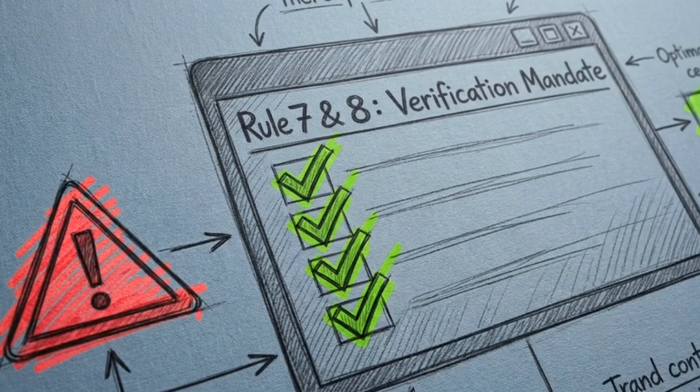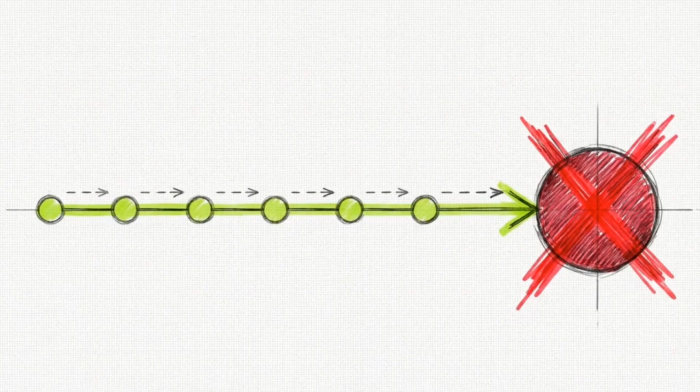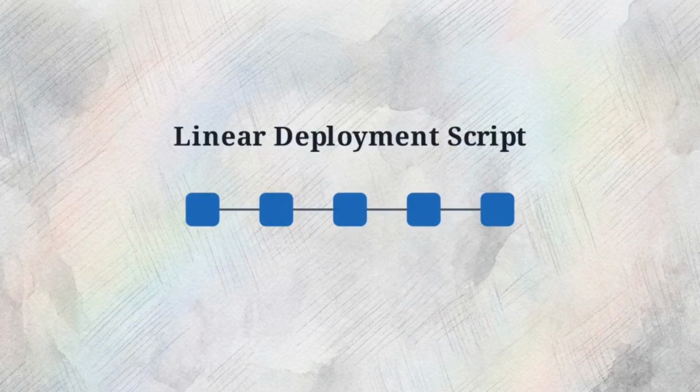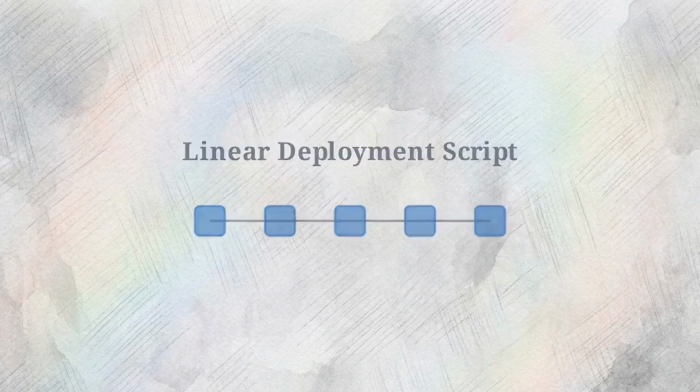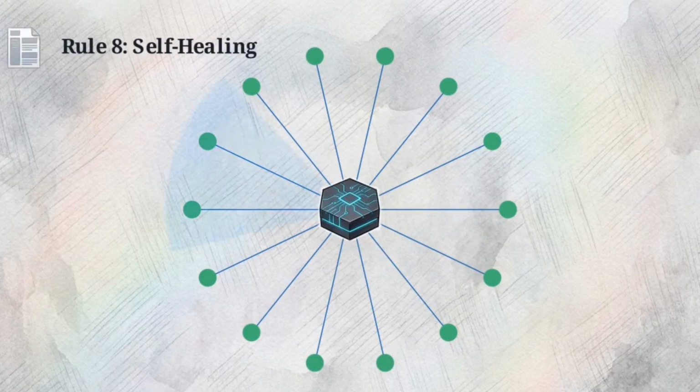The rigorous verification mandates in Rules 7 and 8 detail how the agent must test and maintain this complex system. Traditional continuous integration pipelines operate on a linear expectation. If a script encounters a failure, it halts execution and outputs an error log for engineers. This deployment protocol abandons the linear script entirely, operating instead as a continuous, self-monitoring state enforcement loop. The language in Rule 8 is uncompromising. If an error occurs, the agent must diagnose it, explain why, and fix it automatically.